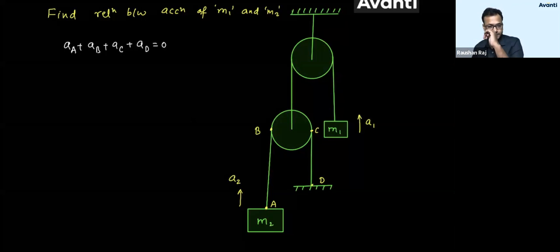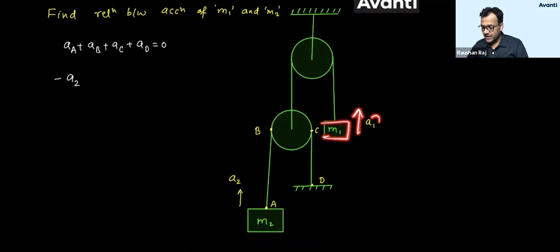And this is what I write. Now, since I have considered acceleration of A is upward, tell me, guys, because of this acceleration, what will happen to AB? What will be the tendency of this length AB? It will try to decrease. So what will I use? Minus a2. If I talk about B and C, since M1 is going up with acceleration a1, this point on the pulley will also come down with acceleration a1.